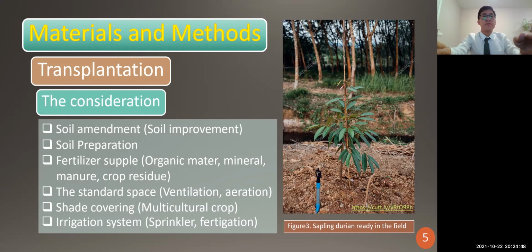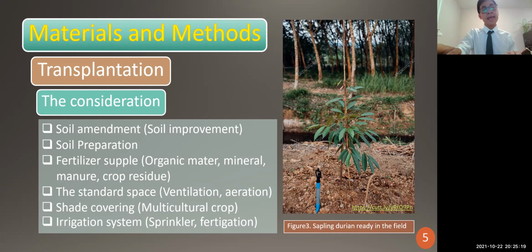But if the soil has a low pH, we have to treat it by putting in a chemical base, for example calcium carbonate, to improve the soil from a low pH, or high acidity, to make it balanced with the base.